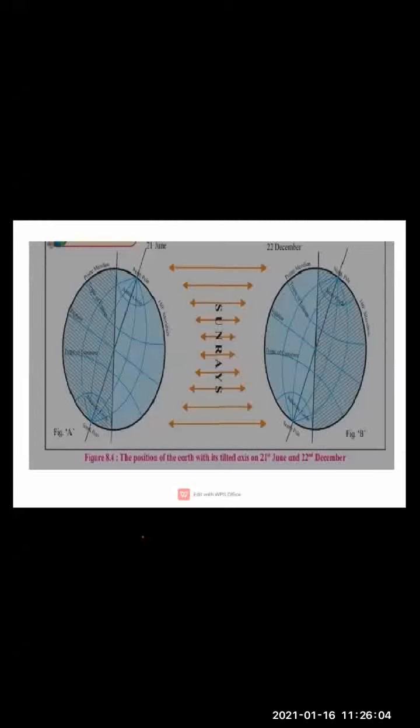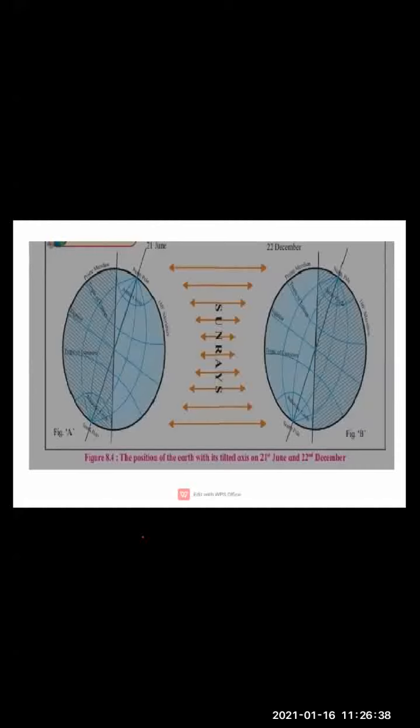Now see, children, seasons have been decided on the basis of the duration of sunlight, equinoxes, and the solstices. Clear? Now children, the equatorial region does not experience any change of season. Okay, it is very important, we have to keep in mind. The climate in that region does not change at all in the year. Clear? The climate remains constant.